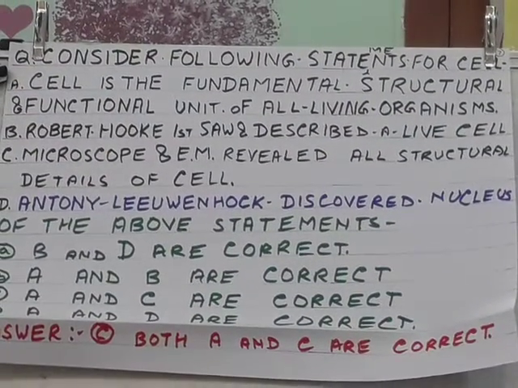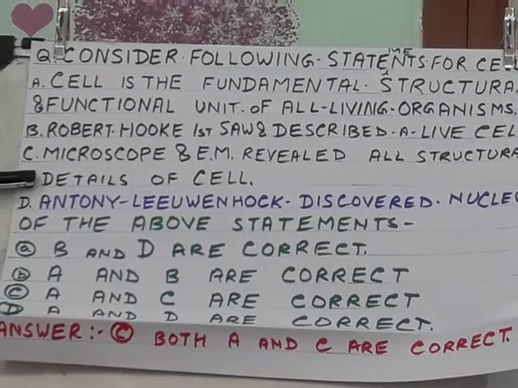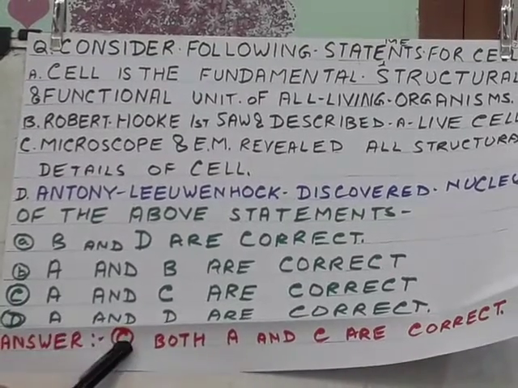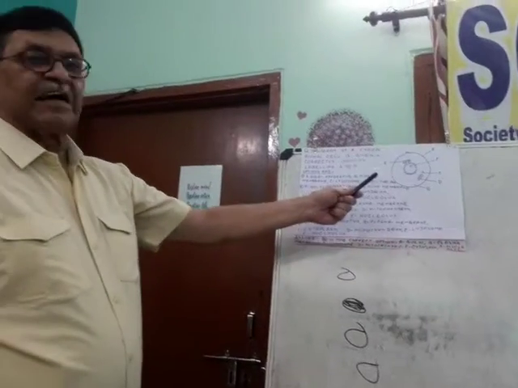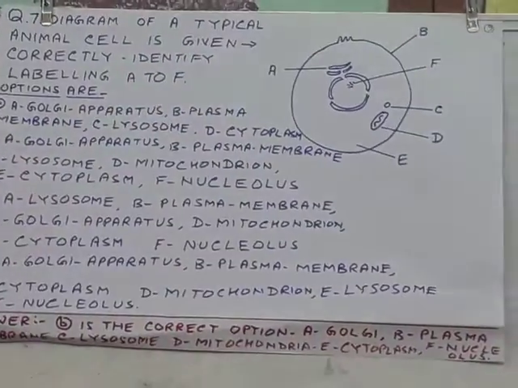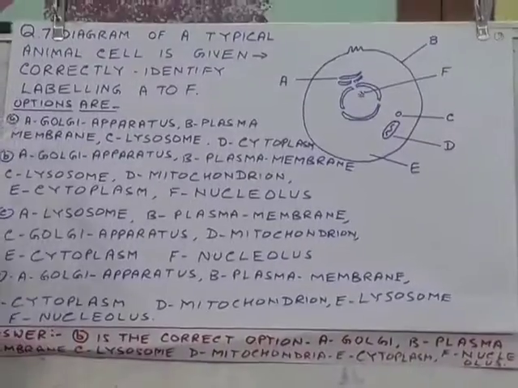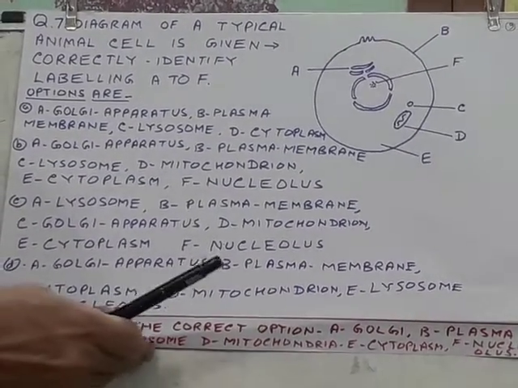A cell is the fundamental structural and functional unit. Microscope and EM reveal all structural details of the cell. So here two answers are correct. This is one style of question. Here there is a diagram of a typical animal cell, and you have to correctly identify the labeling A to F. And there are four options in which different labelings are given. You have to find out which one is correct.